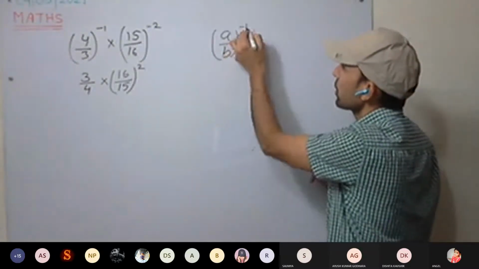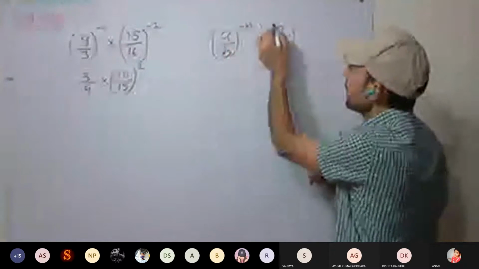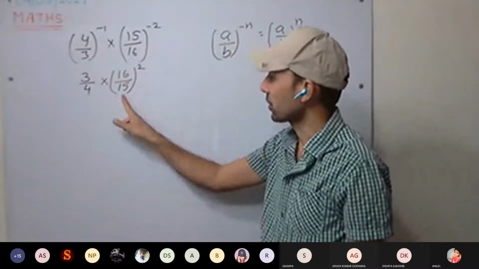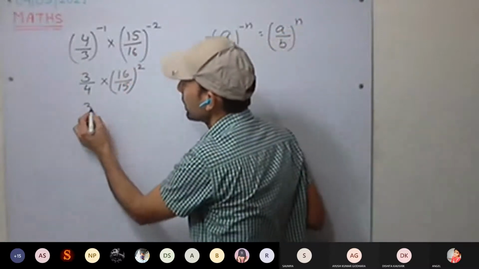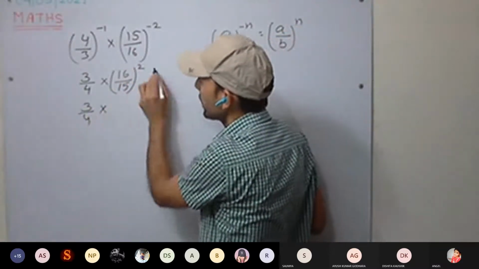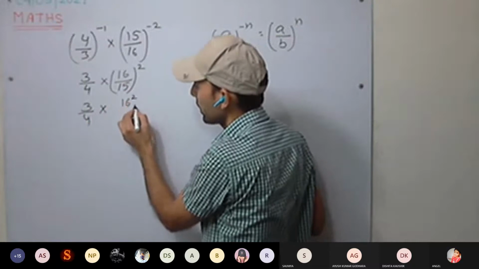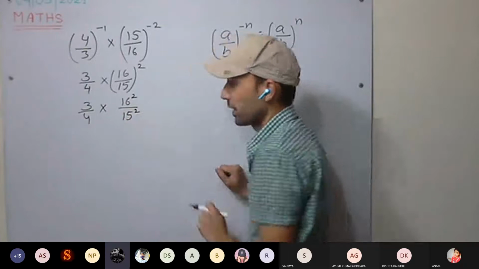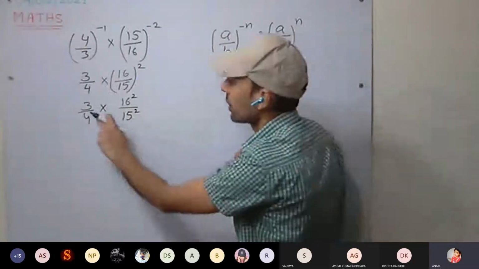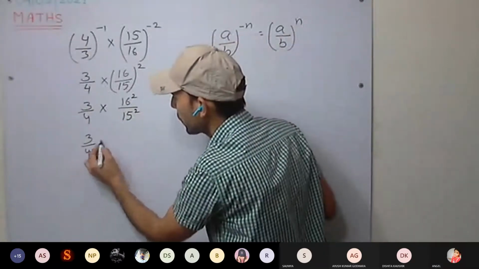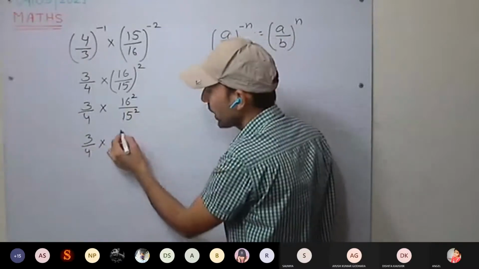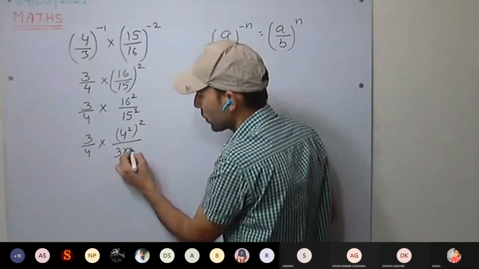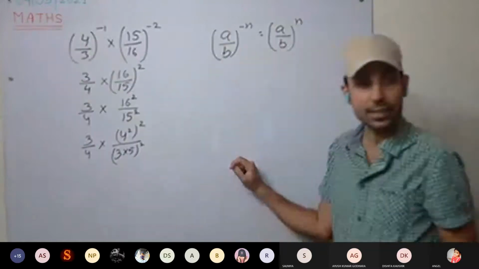(a/b) whole raised to power minus n is equal to (b/a) whole raised to power n, so we have taken the reciprocal. Now 3/4 into 16 square divided by 15 square. Again we can write 3/4, and 16 is 4 square, so (4 square) whole square. And 15 square is 3 into 5 whole square.